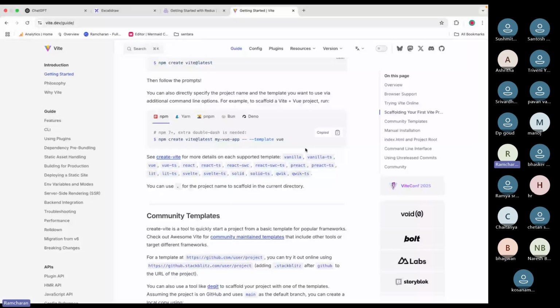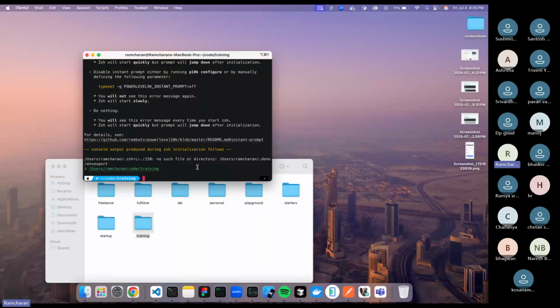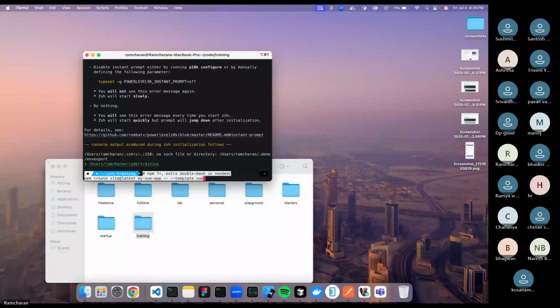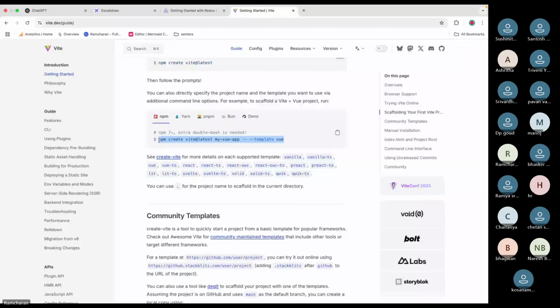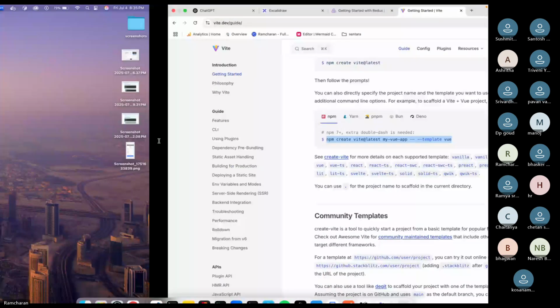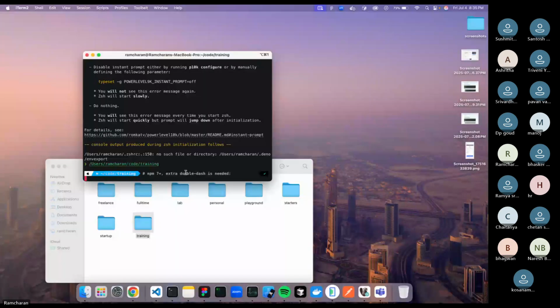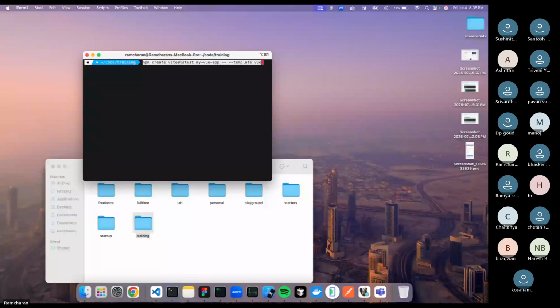So I'll create a Vite project here. Let's name this project Redux Basics.